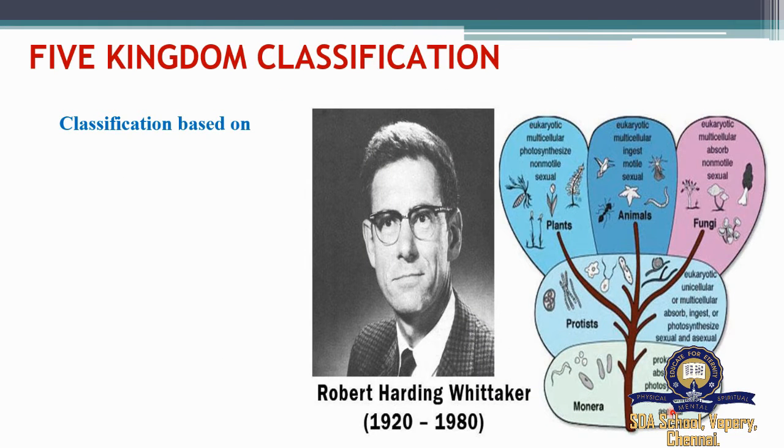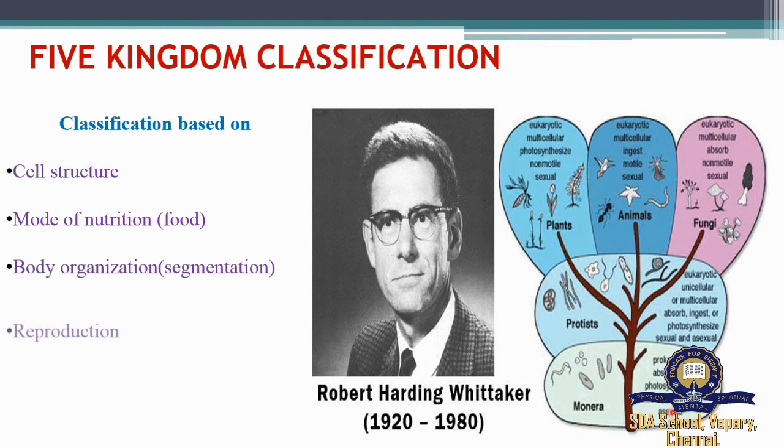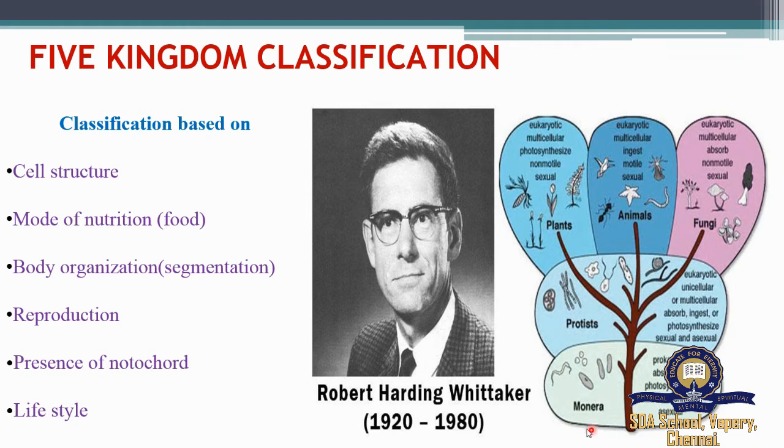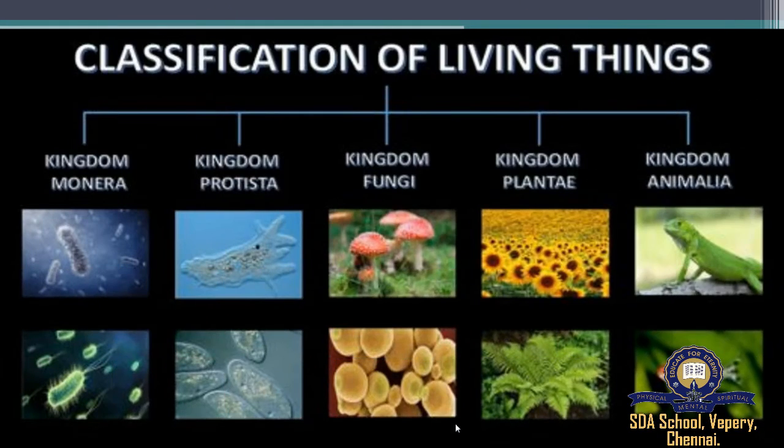Next, we have the five kingdom classification. It can be classified based on the cell structure, mode of nutrition and body organization, reproduction, presence of notochord, and lifestyle. And it was given by Robert Harding Whittaker. So, what are the five kingdoms of classification? Kingdom Monera, Kingdom Protista, Kingdom Fungi, Kingdom Plantae, and Kingdom Animalia are the five classifications of living organisms. These groups are formed based on the cell structure, mode of nutrition, body organization, and reproduction.